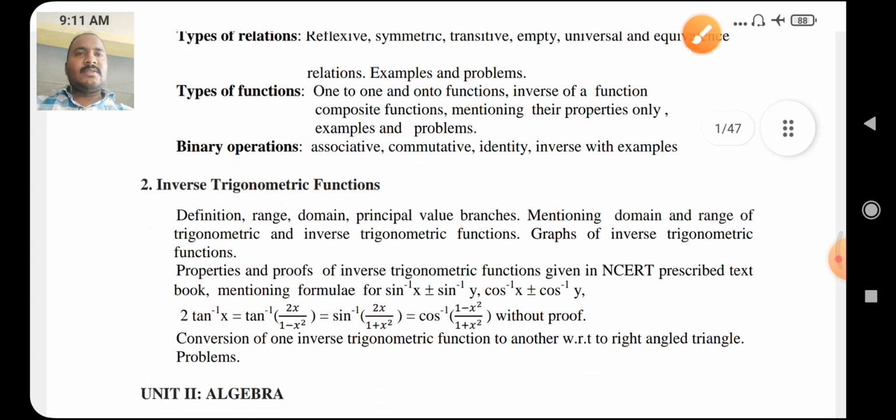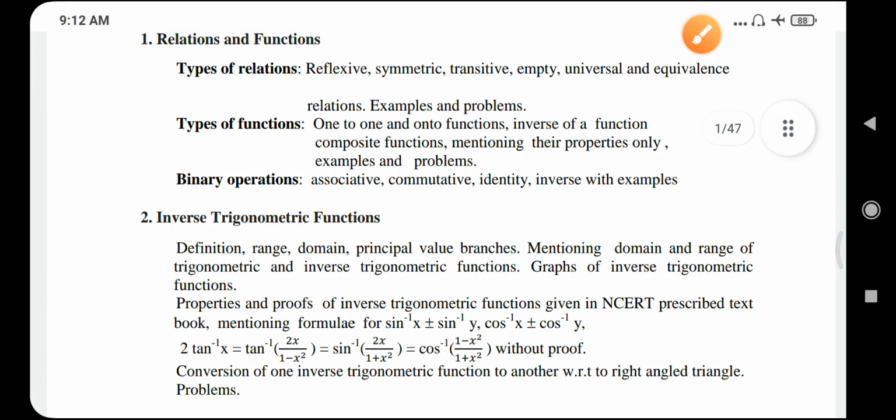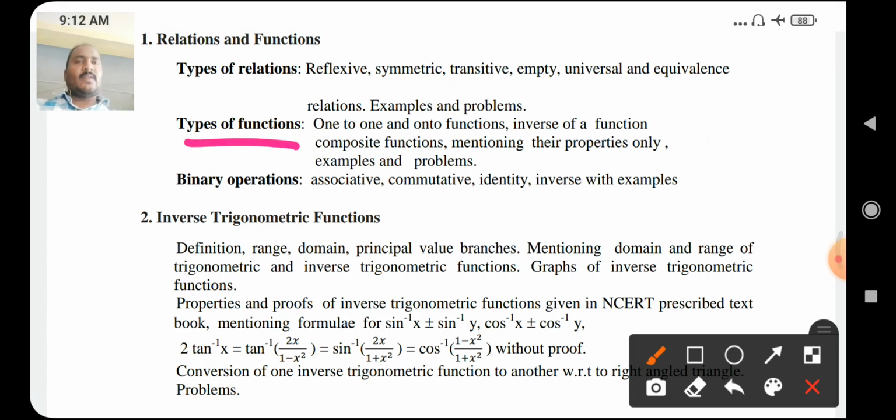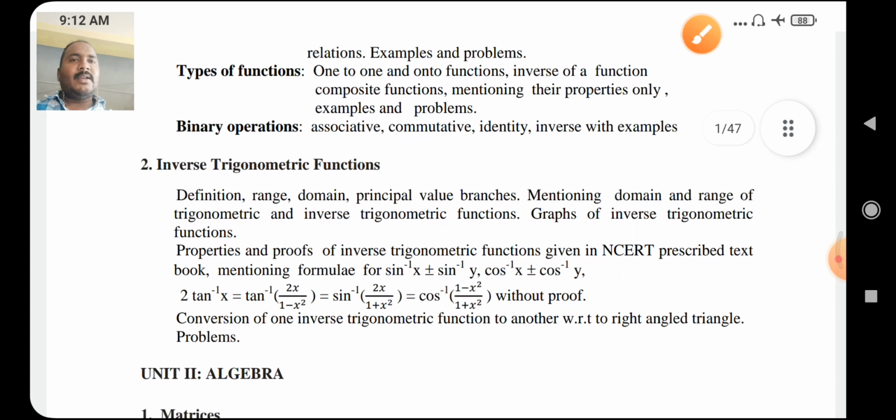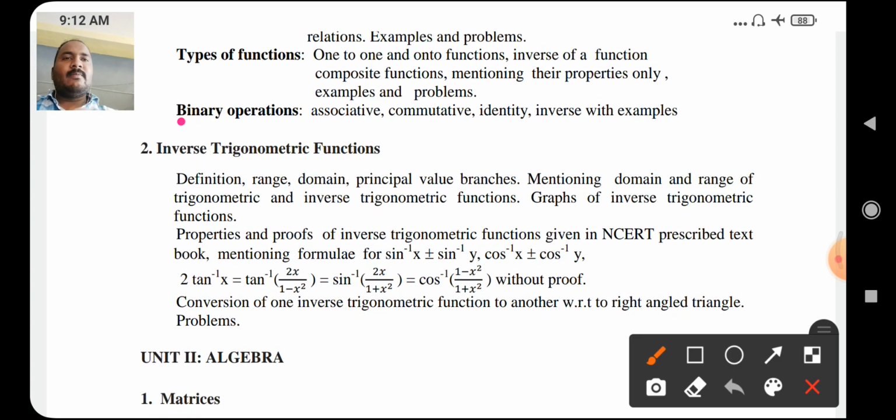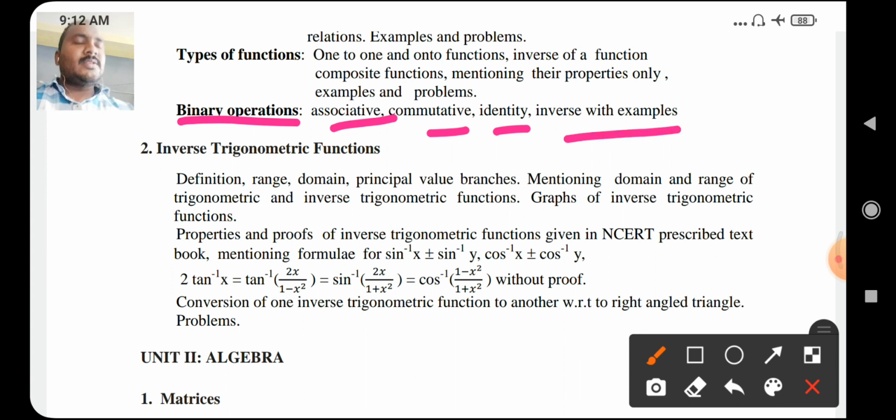In the second concept, types of functions. In this concept, we will discuss one-one function, onto function, inverse of a function, composite function, and their properties only with examples and problems. Okay, here in this chapter, the last concept is binary operation. In binary operation, we will discuss the definitions of associative, commutative, identity, inverse with example.